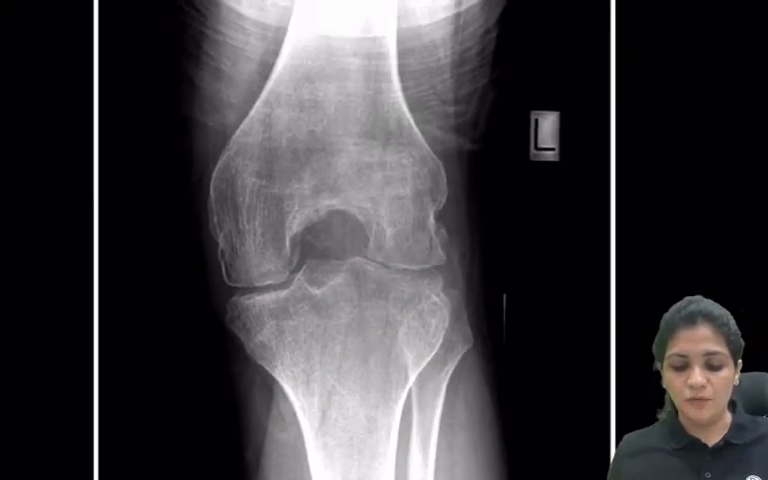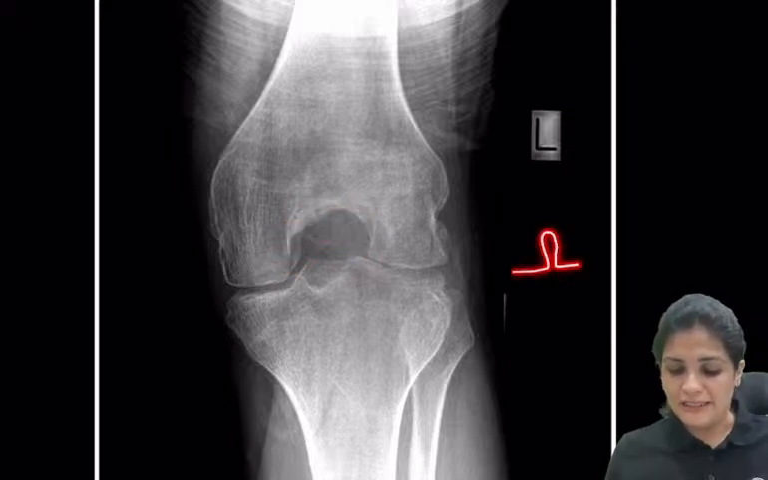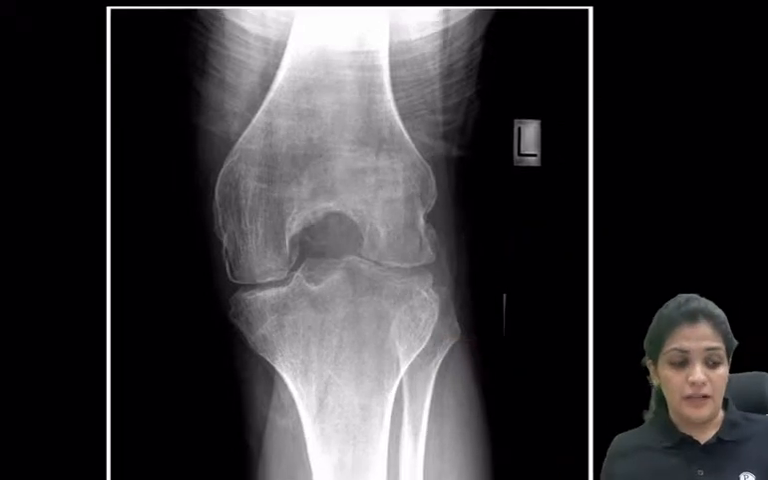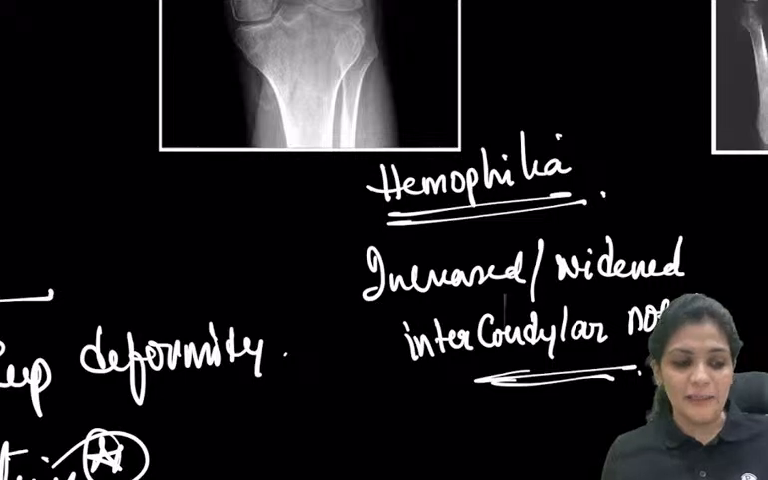Now this is your hemophilic arthropathy, where there is an increased or widened intercondylar notch. So usually the notch is like this, but in case of hemophilia, it is widened. So this is the intercondylar notch which is widened. It is a condition which is called hemophilia.